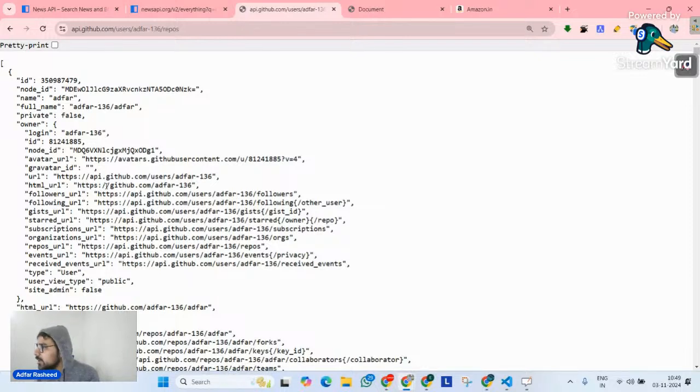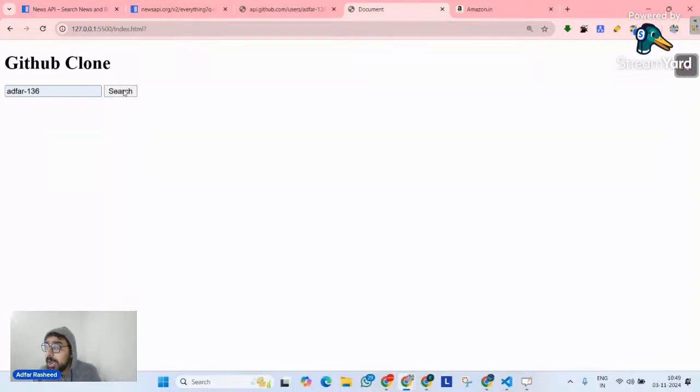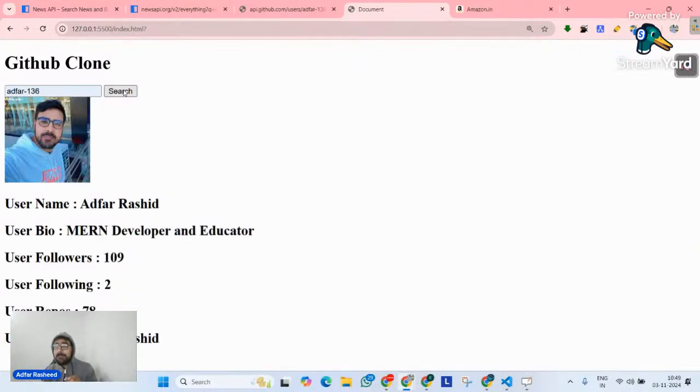Does it make sense what I'm trying to say? Yes or no? We cannot put pagination on this because there's nothing that we have here on which pagination can be implemented. Unless there's such kind of data on which pagination can be implemented, we can't. But if I bring my public repos here, these 78 repos, we can actually implement our pagination.